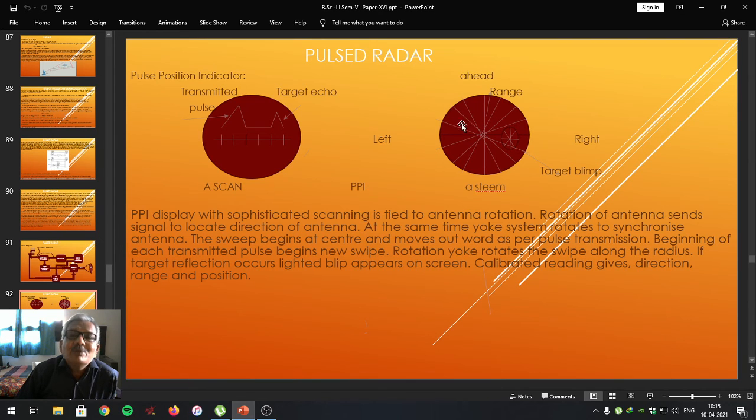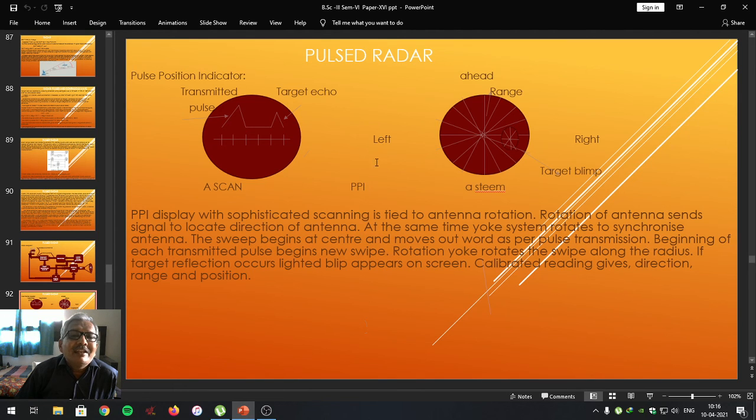So that's how the target is located here, range is determined, and also its location, whether it is to the left, whether it is to the right, whether it is ahead or it is at the back, it is determined by knowing the angle of elevation that it makes to the antenna, that is 0 degree, 360 degree, 270 degree, 180 degree